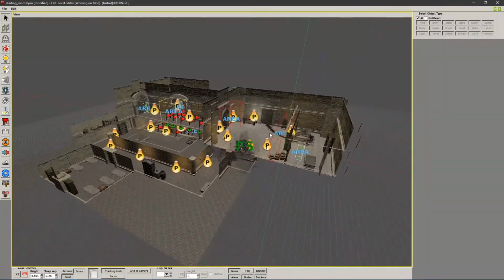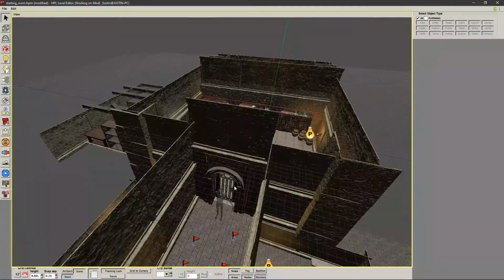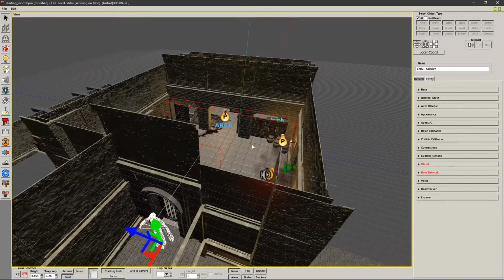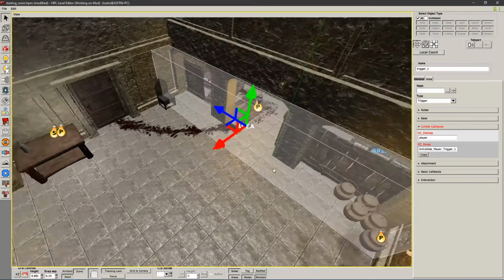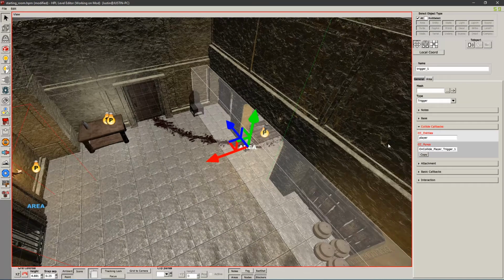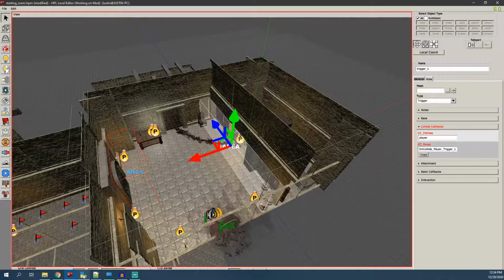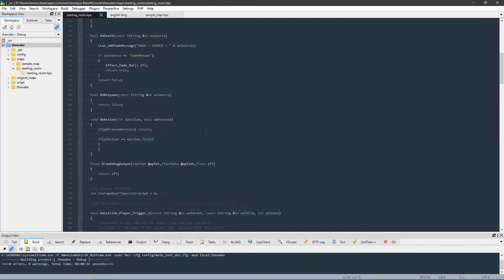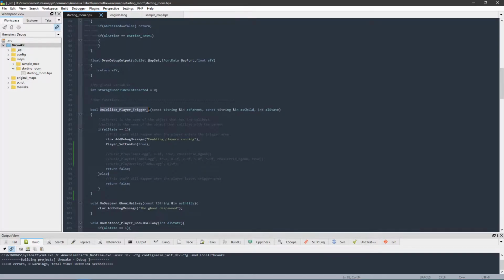We have our ghoul here in our hallway called Ghoul Hallway, and we have a collide callback here called OnCollidePlayerTrigger1. When the player collides with this trigger area, we go ahead and run something. If we open up our collide callback here, we check to see if alt state equals 1, which means that the player entered the area. If the player entered the area, then we're going to run some code in here. Otherwise, if he leaves the area, we're not going to do anything. We're just going to return false.